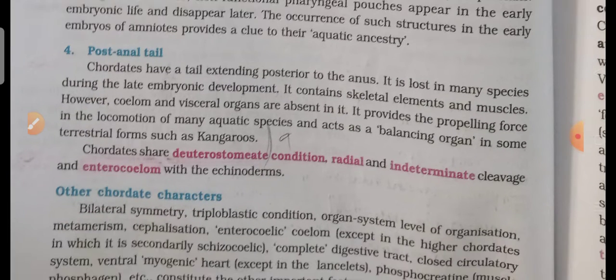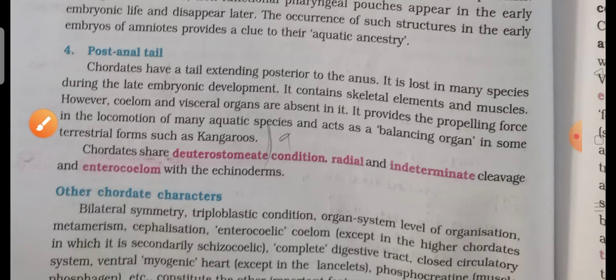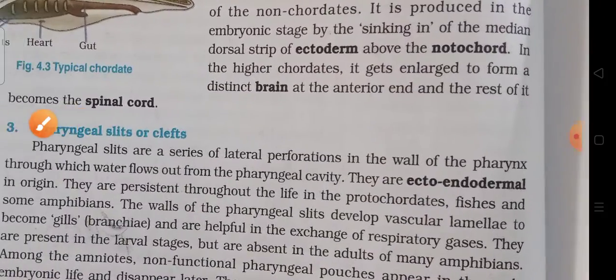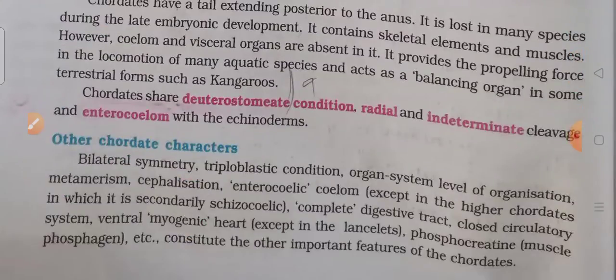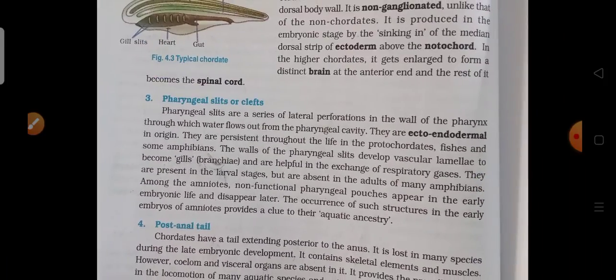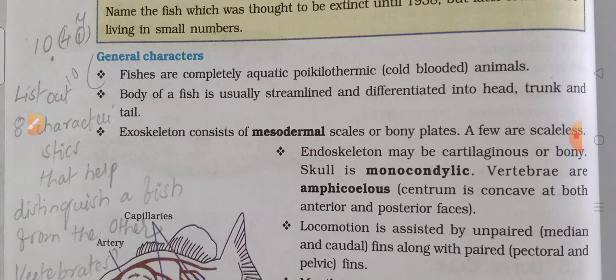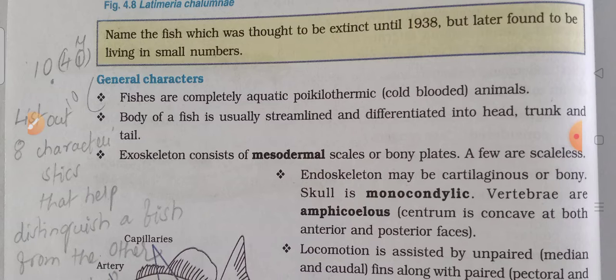Up to here you can write it. Okay, this is the answer. So next continuation, the 9th question is finished.